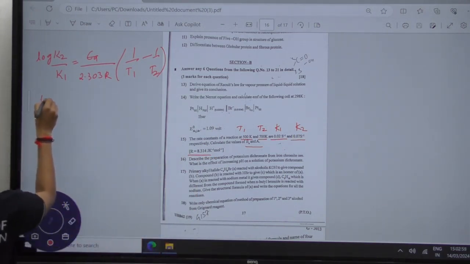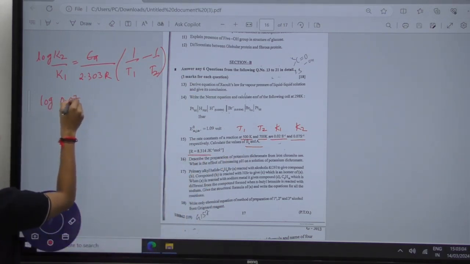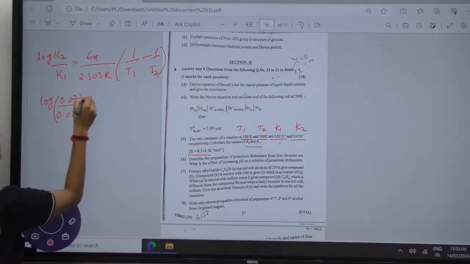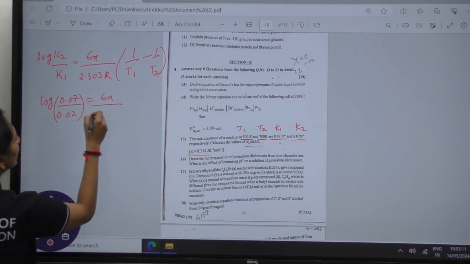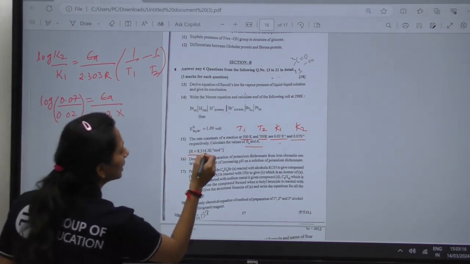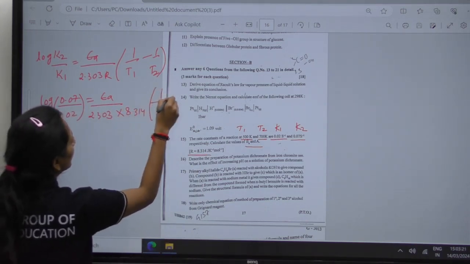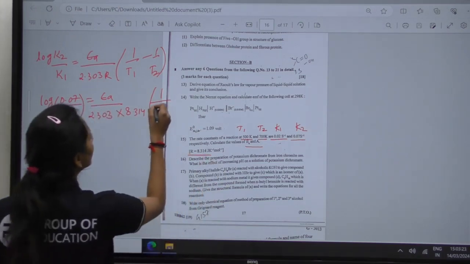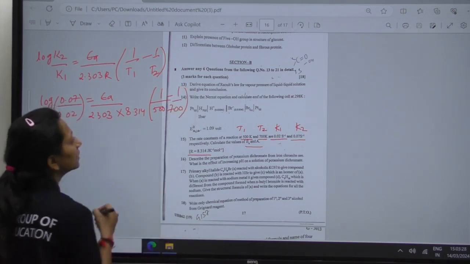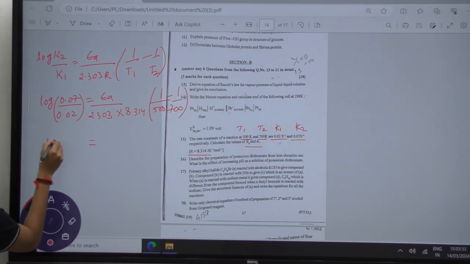So putting the values: log of K2 upon K1, which is 0.07 divided by 0.02, is equal to EA divided by 2.303 multiplied by R. What is the value of R? 8.314. Then 1 upon T1, which is 1 upon 500, minus 1 upon 700. Okay, on solving this question, we will have the value of log.